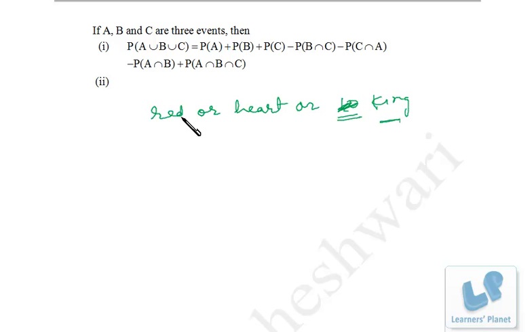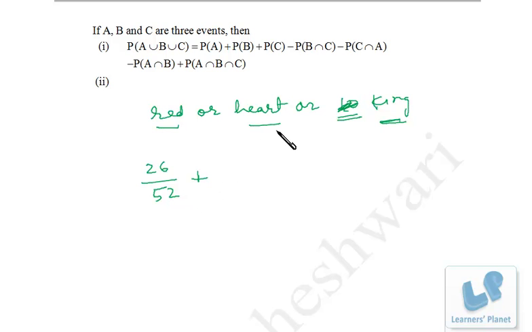So these are the three events. The card should be either red or heart or a king, right? So I have to find out the probability of this event. So there are three events. I first find out the probability of getting a red card. How many red cards are there in all? There are 26 red cards, that is 13 of hearts and 13 of diamonds. So it's 26 by 52, right?